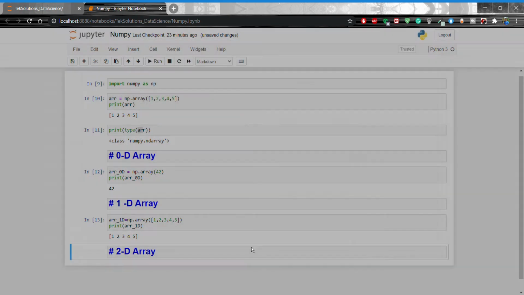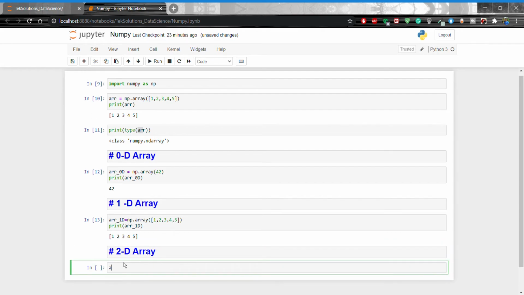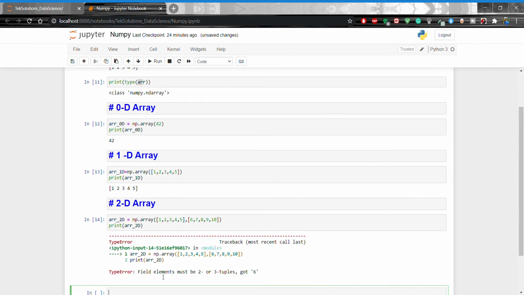Heading, click OK, plus arr_2d equal to np.array parenthesis open 1 comma 2 comma 3 comma 4 comma 5, after that comma one more, 6 comma 7 comma 8 comma 9 comma 10, okay, and print arr_2d, shift enter.